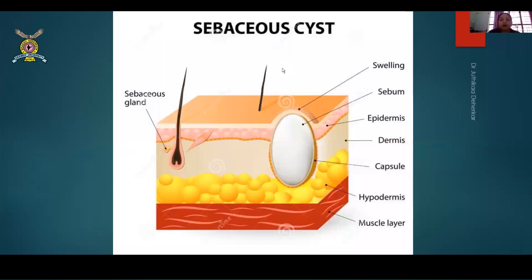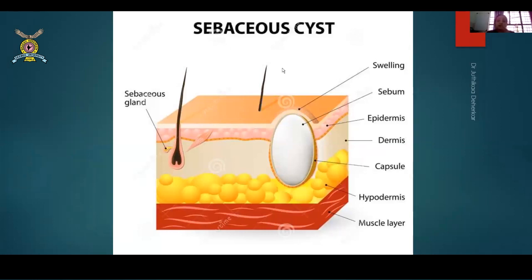I'm so sorry. Okay, so these swellings which appear have a mouth towards the skin. These pores are attached to the skin, so you will have some attachment of this gland to the skin. If that is the situation, the skin above this swelling will not be pinchable because the swelling is adhered to the skin at some point. At the same time, wherever this punctum or blocked pore is will appear like a spot, a black spot or a bluish spot on the skin surface. Okay. So these are very classical signs of sebaceous cyst.